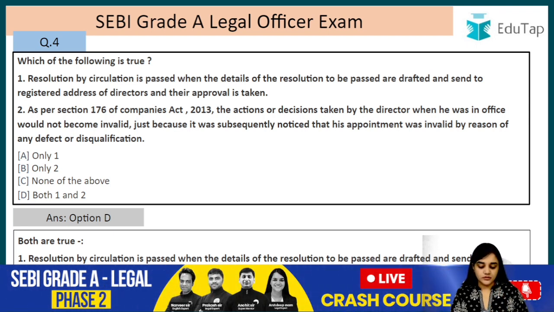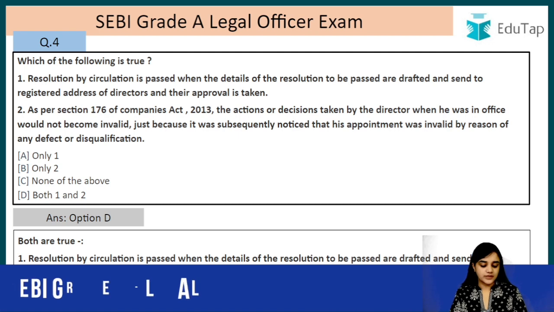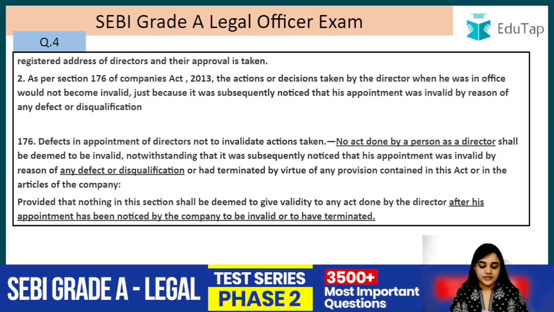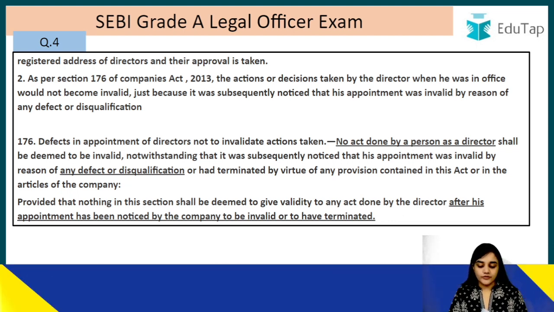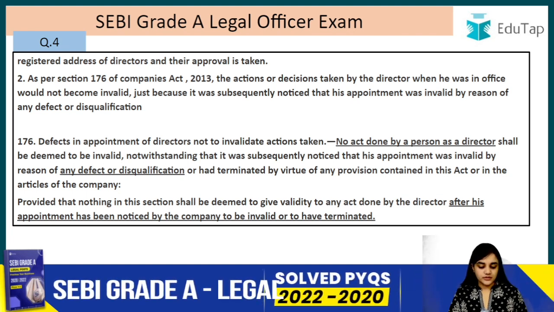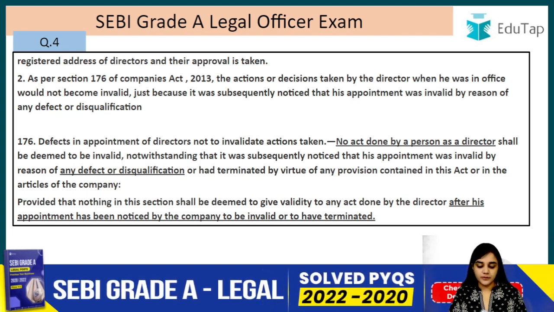So resolution by circulation is passed when the details of the resolution to be passed are drafted and sent to the registered address of the directors and their approval is taken. And as per section 176 of the Companies Act 2013, the actions or decisions taken by the director when he was in office would not become invalid just because it was subsequently noticed that his appointment was invalid by reason of any defect or disqualification.